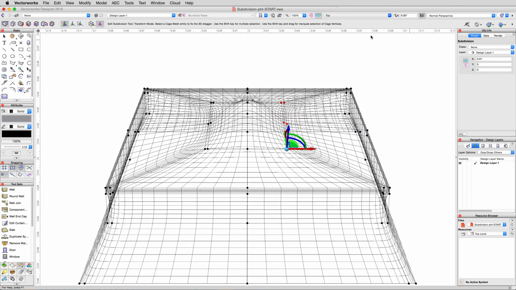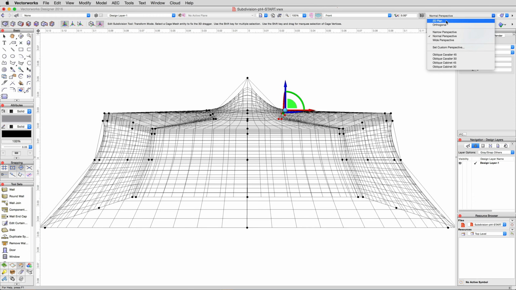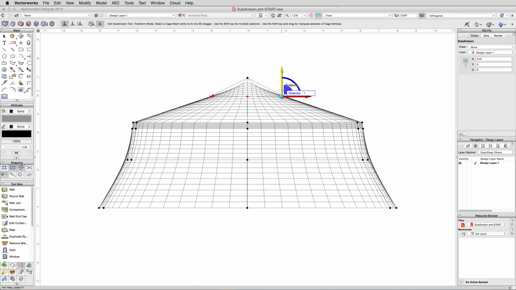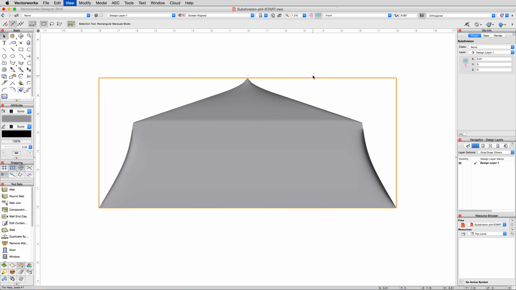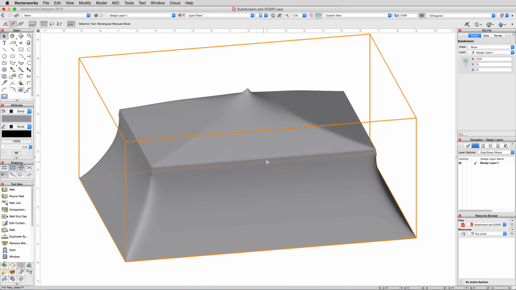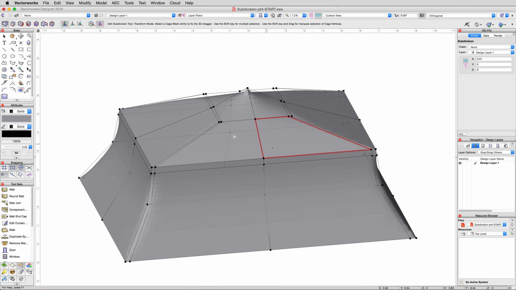Switch back to a front view, then marquee select the row of vertices immediately below the very top, the ones we just tucked inward. And then, with the transform mode still active, move them upwards 1 meter. Now, activate the selection tool so that the cage is hidden. See this odd blurry faceting toward the top of the object? This is the same issue the peak had, facets being stretched too thin.